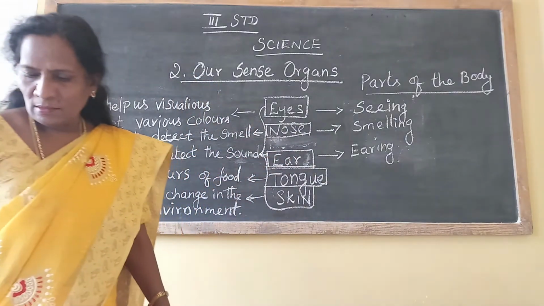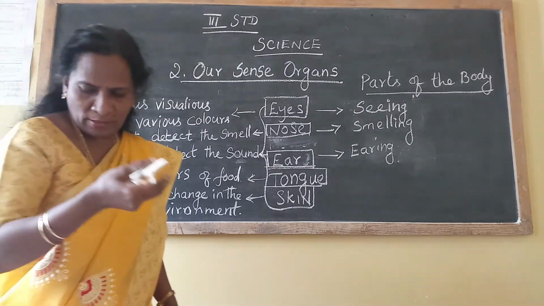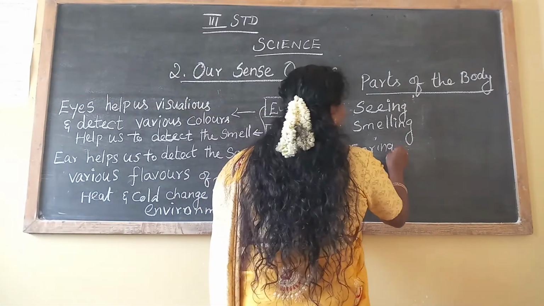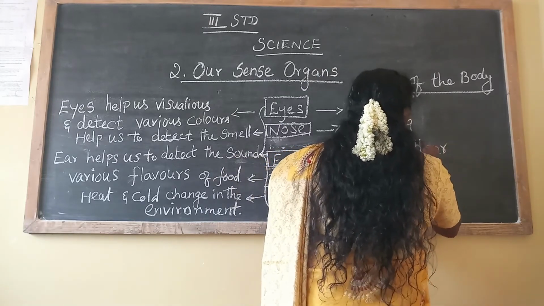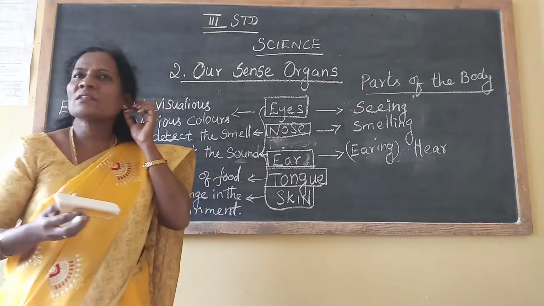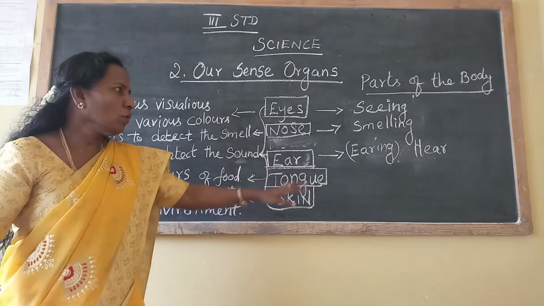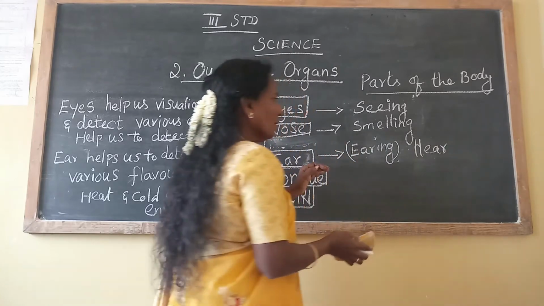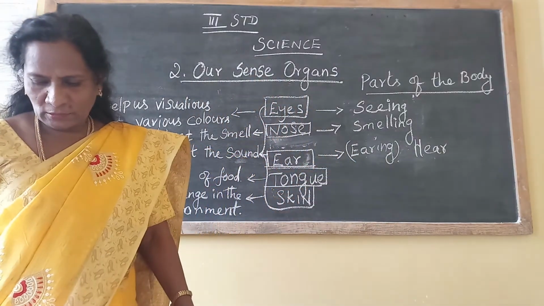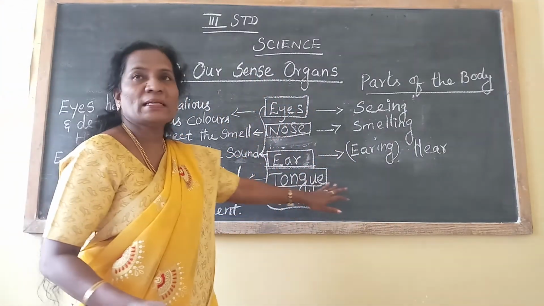Instead of that one, we can write hear, H-E-A-R. Okay, children. This is called hearing. So next one, we are going for the tongue.